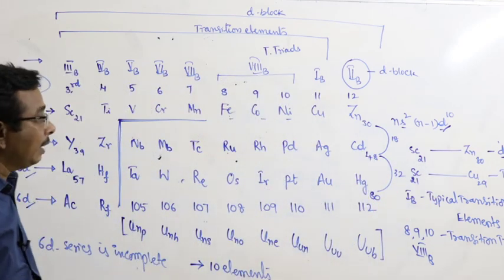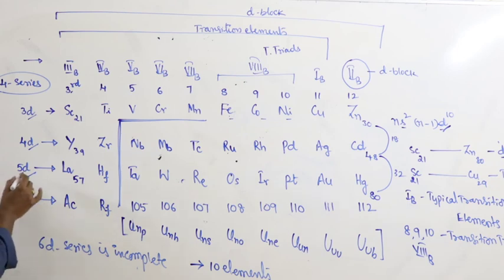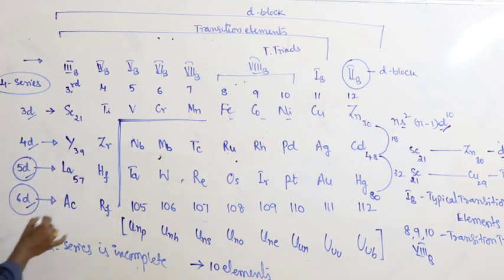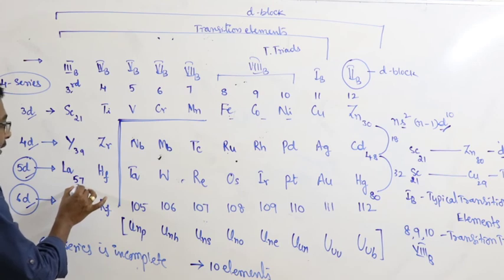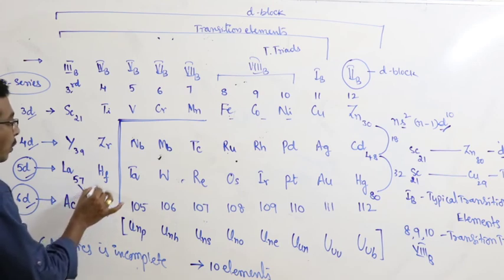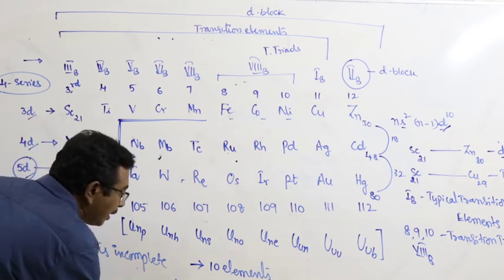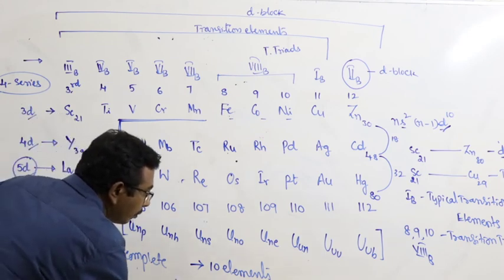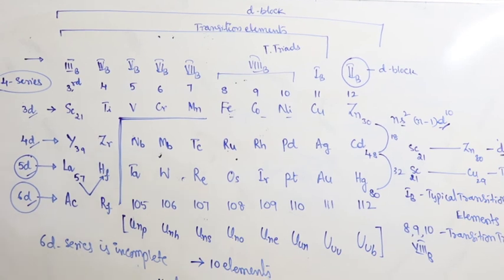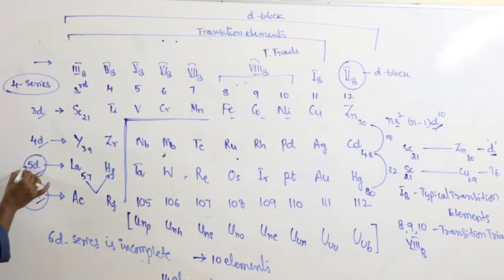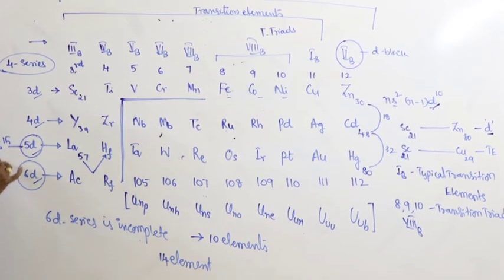Okay. And here, not only in case of 6D series, in case of the 5D and also 6D series elements, the series splits at lanthanum and is included at hafnium. Means 14 elements are separated from the 5D series. That is nothing but the sixth period.